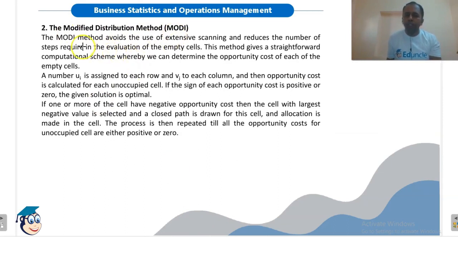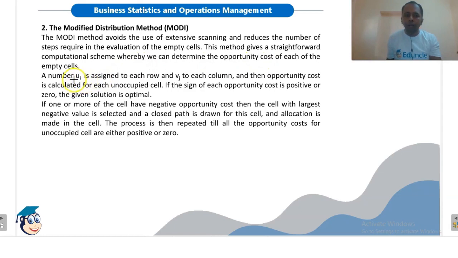This method is better than the stepping stone method because the process is less lengthy in this case. The MODI method avoids the use of extensive scanning and reduces the number of steps required in the evaluation of the empty cells. This method gives a straightforward computational scheme whereby we can determine the opportunity cost of each of the empty cells. So how do we do it?